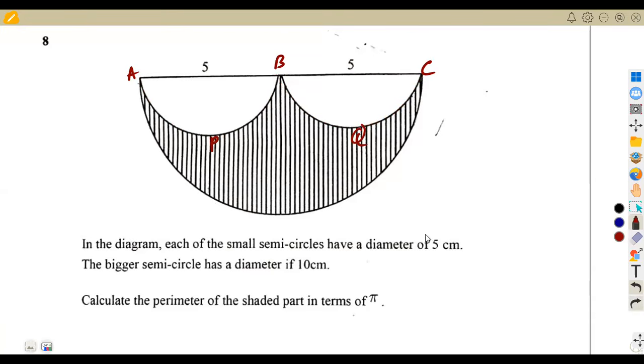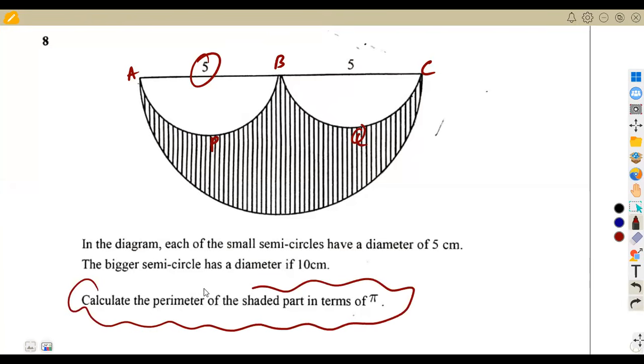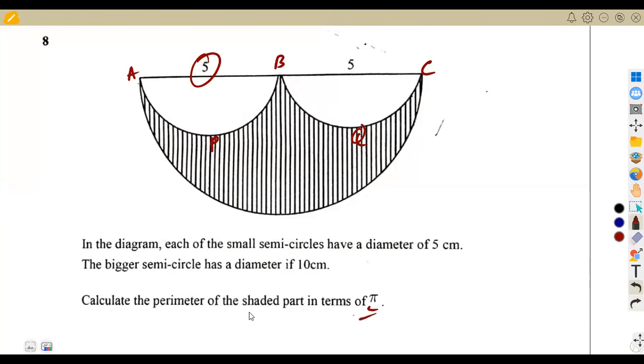There we are given the radius, and the larger semicircle has a diameter of 10 centimeters, which is this bigger one that we see here. If we add the 5 and the 5, it gives us 10 centimeters. So the question was to calculate the perimeter of the shaded part in terms of pi. In terms of pi is supposed to be in your answer.